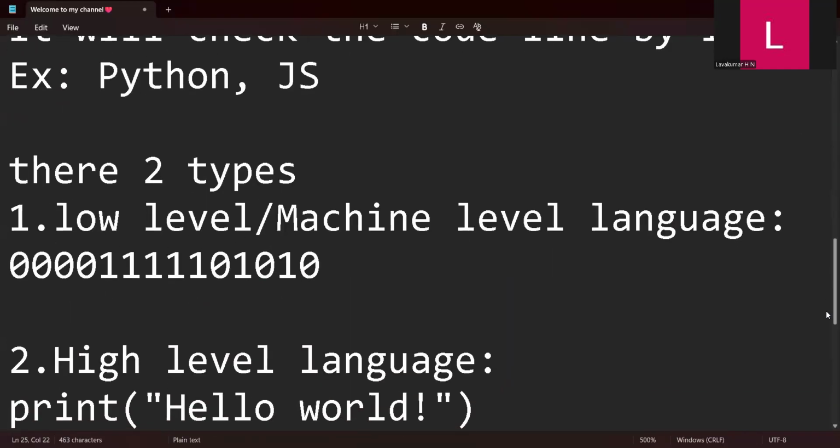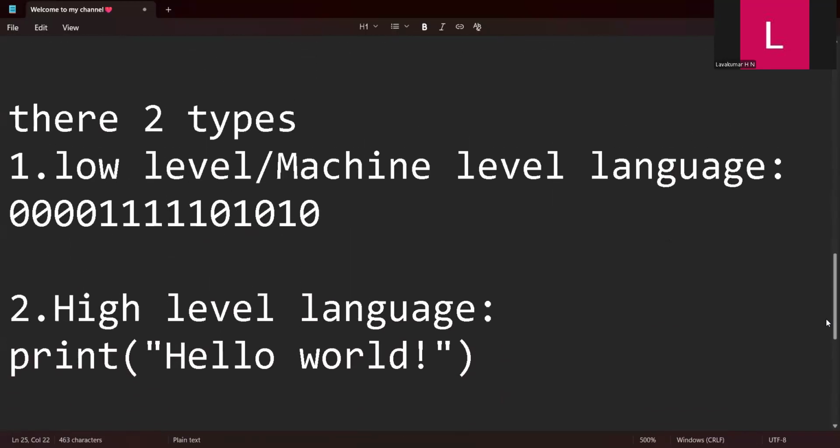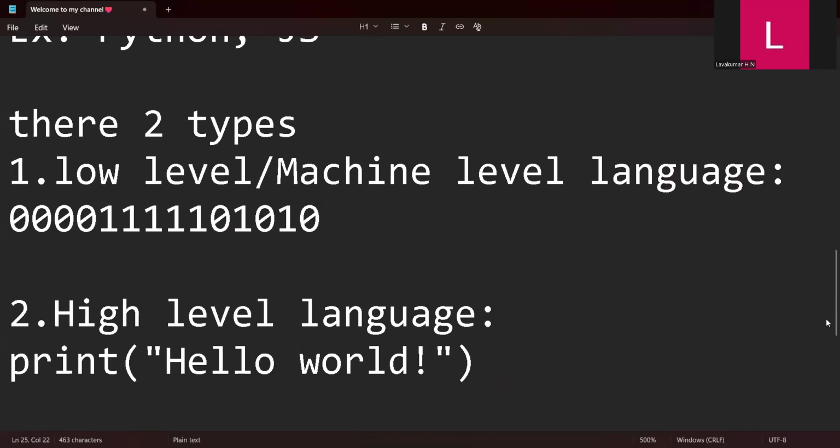Then there are two types of languages: low level or machine level language, and high level language. Machine level language can only be understood by the computer, not by humans, whereas high level language is the opposite. Humans can understand it, but the computer will not, so again it must undergo interpretation or compilation. This is a simple summary of this entire video.